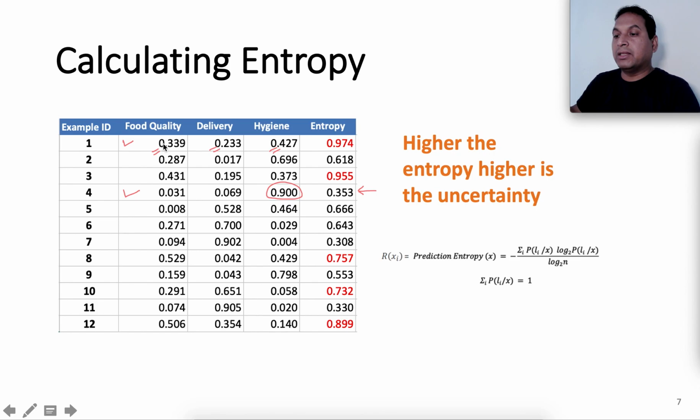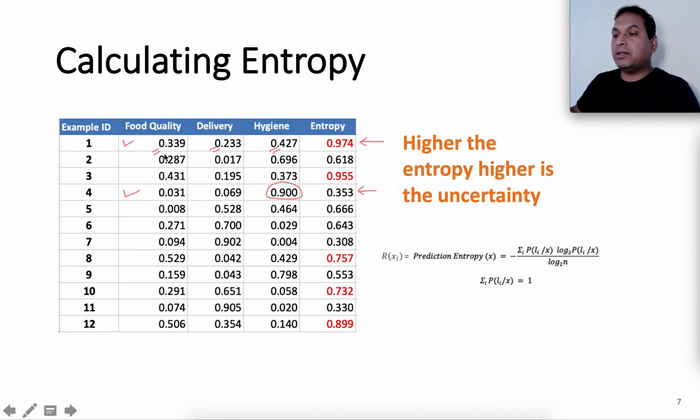Whereas in this first example, the probabilities are very similar, so the model is probably not very certain which complaint category it belongs to. So here the uncertainty in prediction is much higher compared to this example.